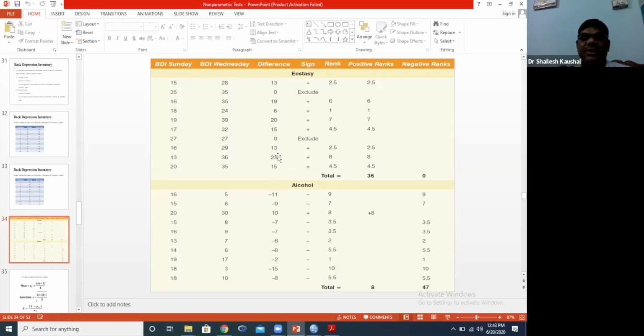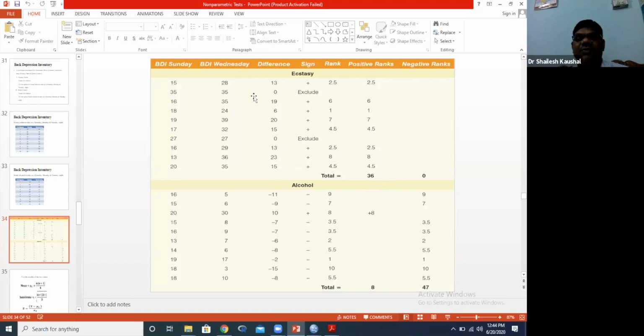There are two values, 13 and 13, so we have divided 2.5, 2.5. So this is the criteria of ranking the data. And then the positive rank, because all the differences are positive: 2.5 plus 6 plus this. So what is the score? 36.